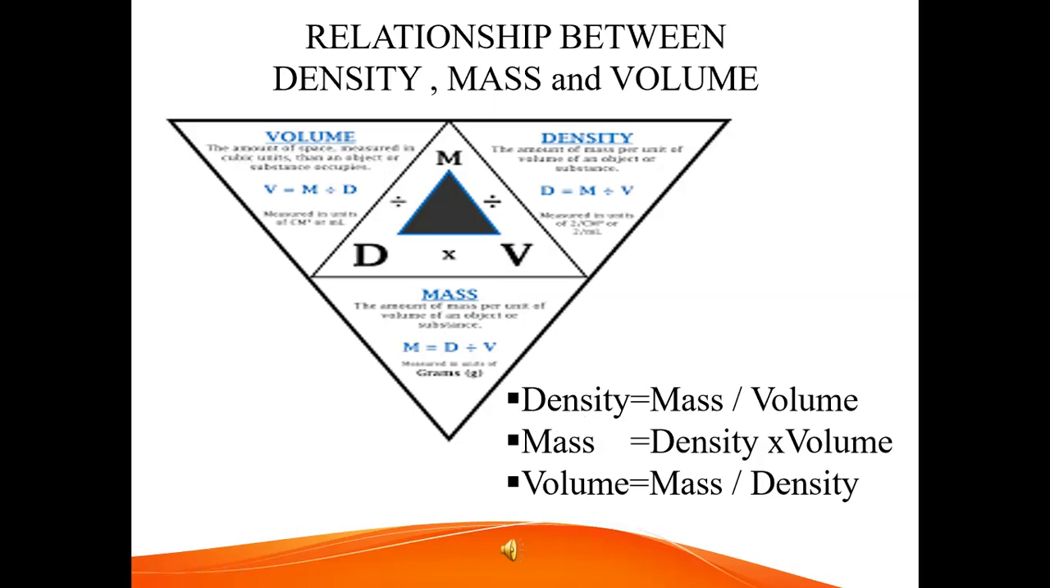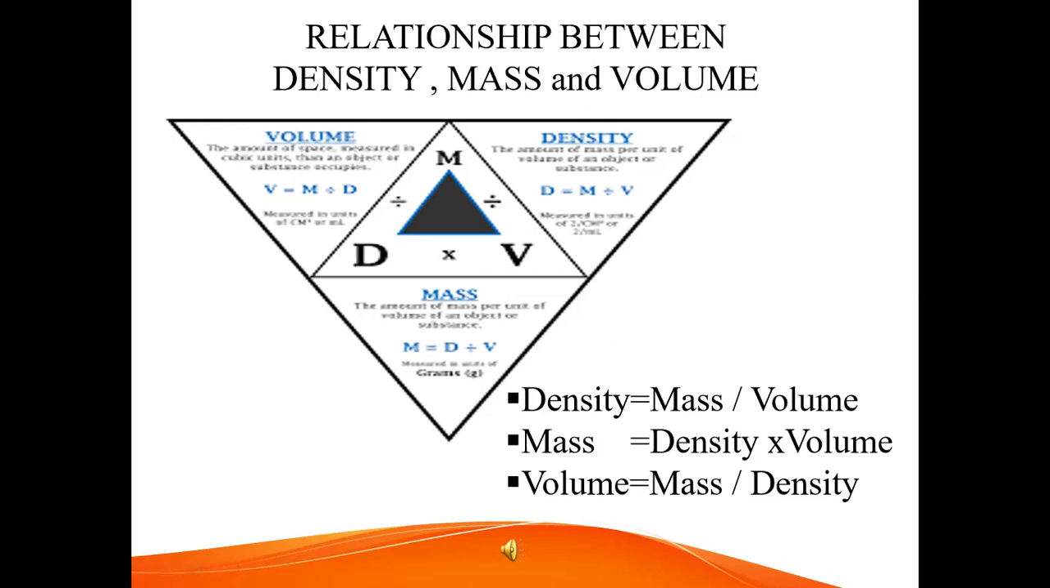Next, mass. The amount of matter that an object or substance contains is mass. Mass equal to density into volume. Next one, volume. The amount of space measured in cubic units that an object or substance occupies is volume. Volume equal to mass per density.